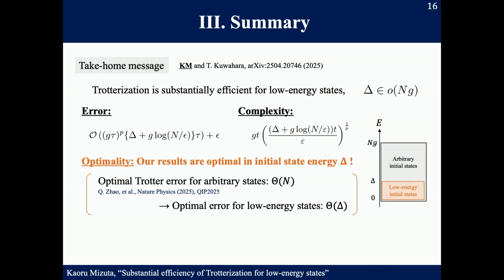We emphasize that our results have achieved optimal scaling in the initial state energy because it has been shown that the Trotterization for arbitrary states in the generic product formula is at least linear in the system size n, and our error bound should reproduce this optimality when we set the initial state energy delta at n times g. So the error linear in the initial state energy is optimal.